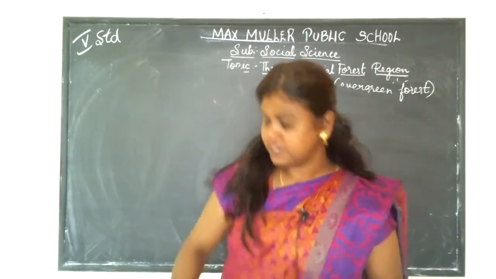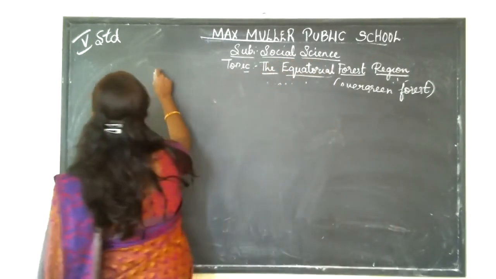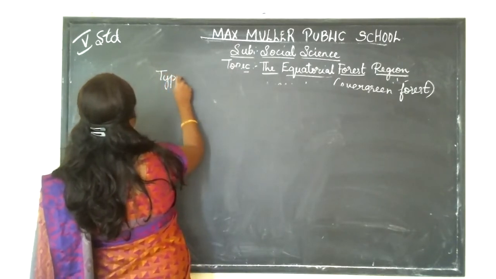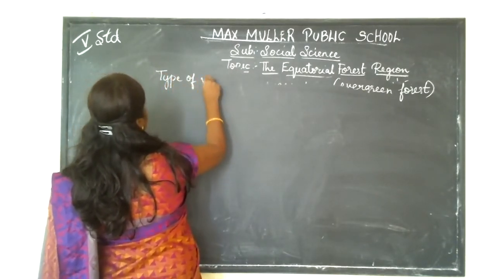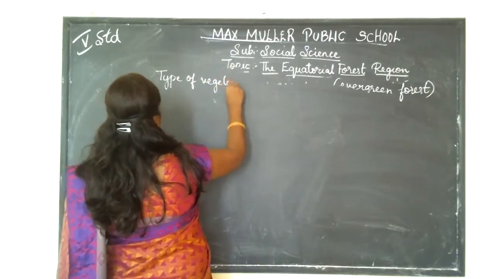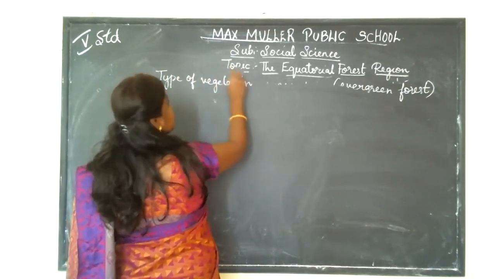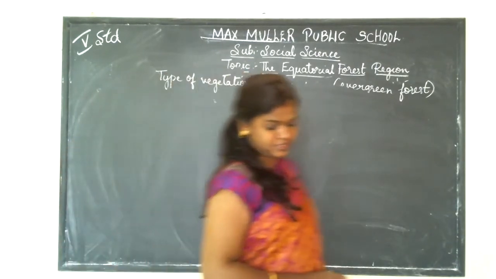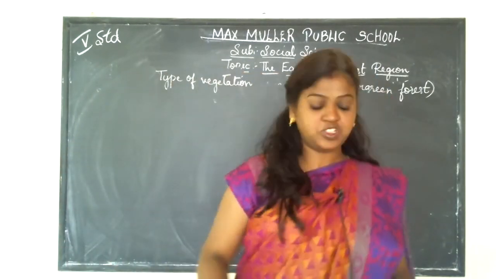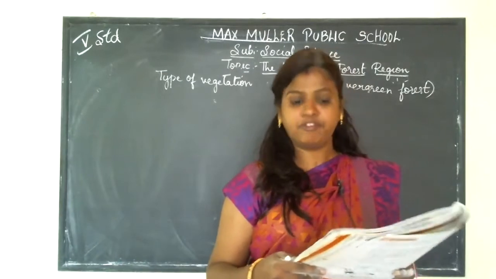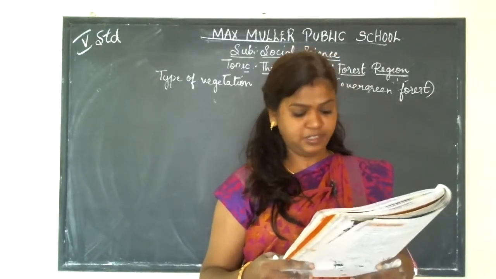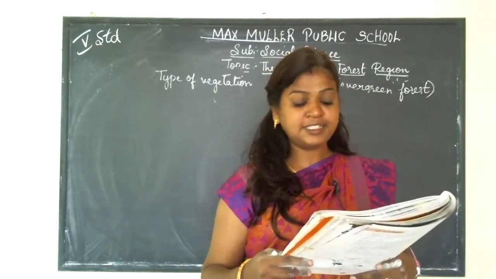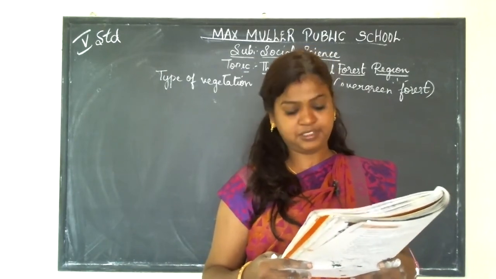So the next one is the type of vegetation. The equatorial region receives heavy rainfall throughout the year. Therefore, there is dense growth of trees.